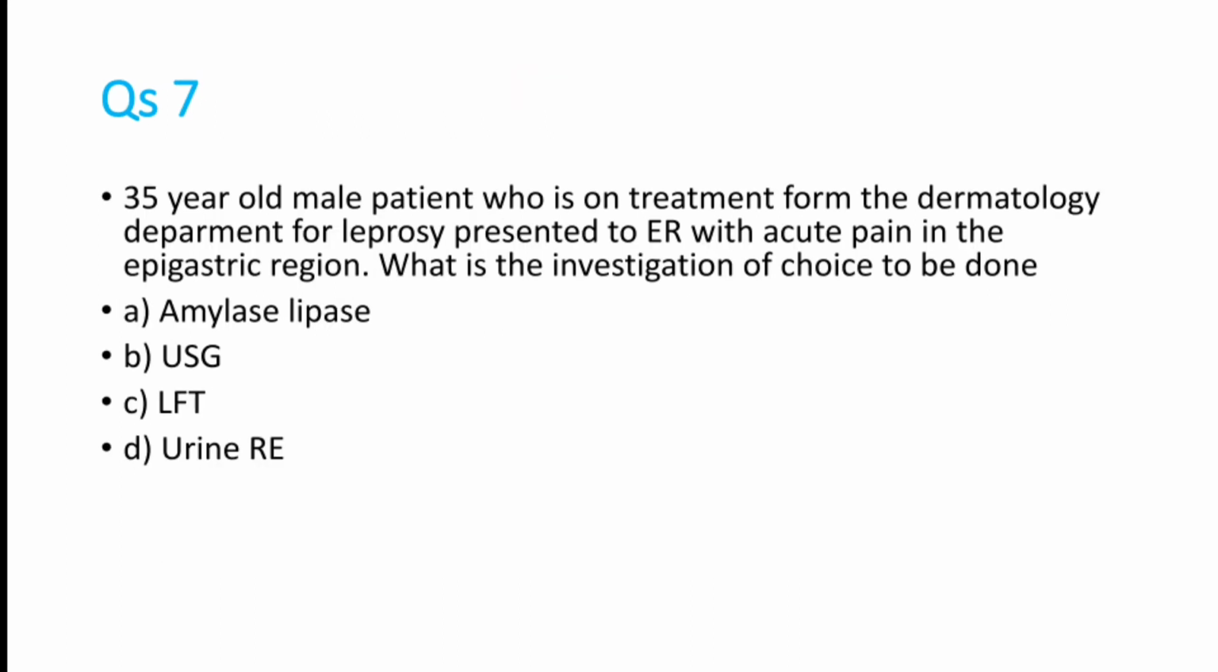Now question number 7. A 35-year-old male patient who is on treatment from the dermatology department for leprosy presented to the ER with acute pain in the epigastric region. What is the investigation of choice to be done? So the patient is on leprosy treatment, presented with acute epigastric pain. You have options: amylase, lipase, USG abdomen, liver function test, urine routine. What is the disease you suspect? What is the investigation of choice? We'll see the answer.